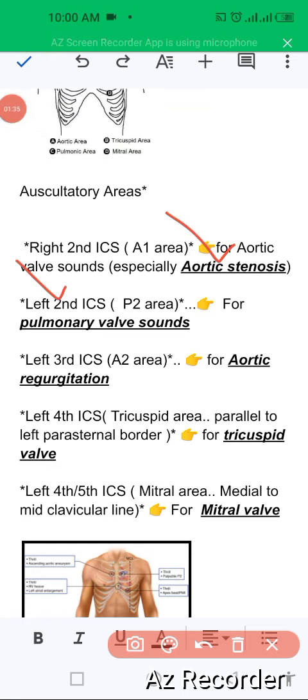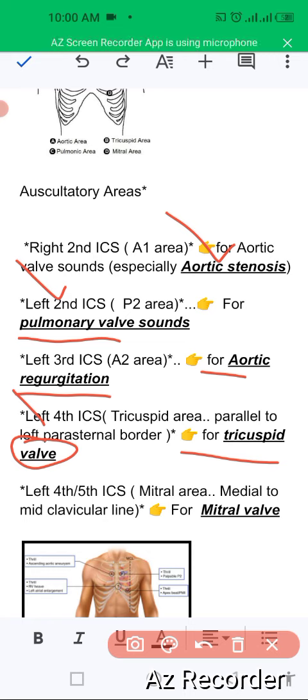On the left side, in the second intercostal space, we will be looking for pulmonary valve sounds. In the left third intercostal space we will be looking for aortic regurgitation. In the left fourth intercostal space, at the left parasternal border, is where the tricuspid valve is. Any anomaly related to the tricuspid valve will be located there.